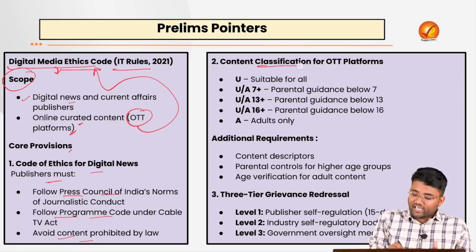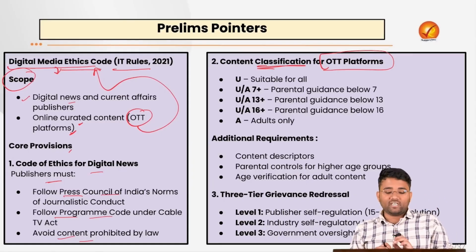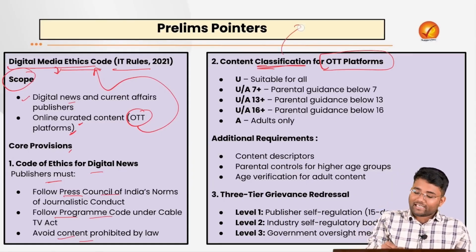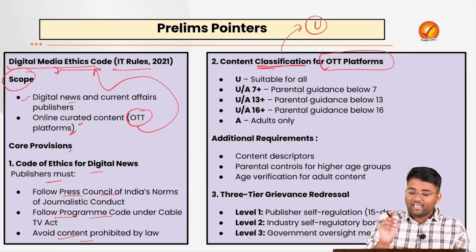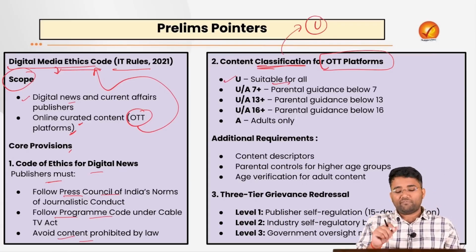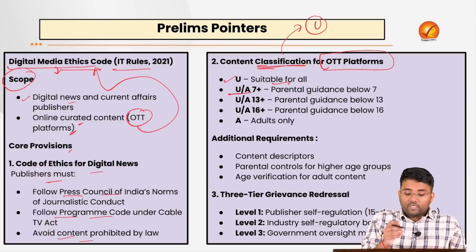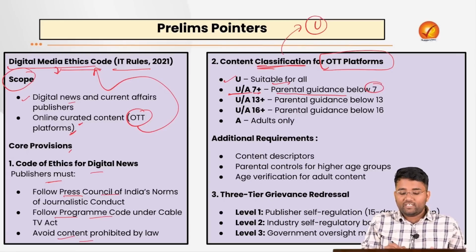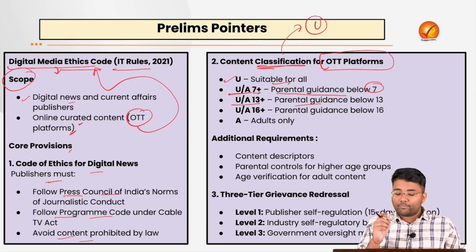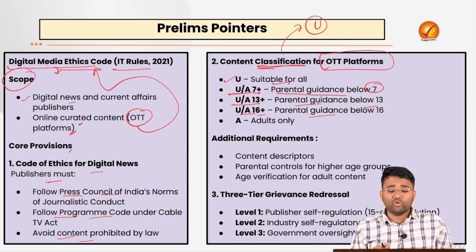Then the content classification guidelines for OTT platforms like movies, web series, etc. For example, there should be a clear mandatory guideline and labeling of whether this content is suitable for all; it will come with a U certificate, or universal. Then U/A 7+, that parental guidance is needed below 7 years, U/A 13+, that parental guidance is needed below 13 years, and U/A 16+, that parental guidance is needed below 16 years.